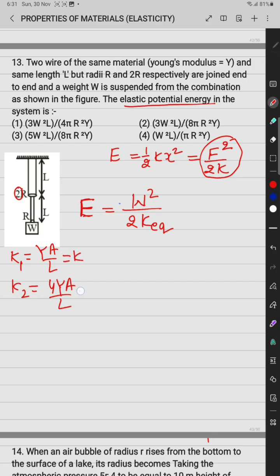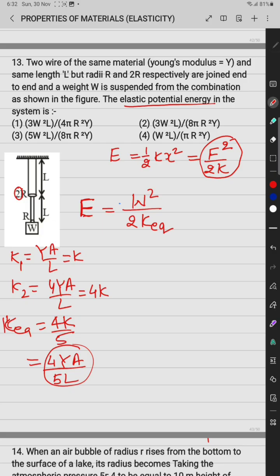So it is k and this is 4 times of the k. Both are connected in series, then we know k equivalent is equal to k1 k2 upon k1 plus k2. So it is 4k into k upon 5k, 4k square upon 5k, so it is 4k by 5. So k equivalent is equal to 4 times of Y by 5 times of the length.